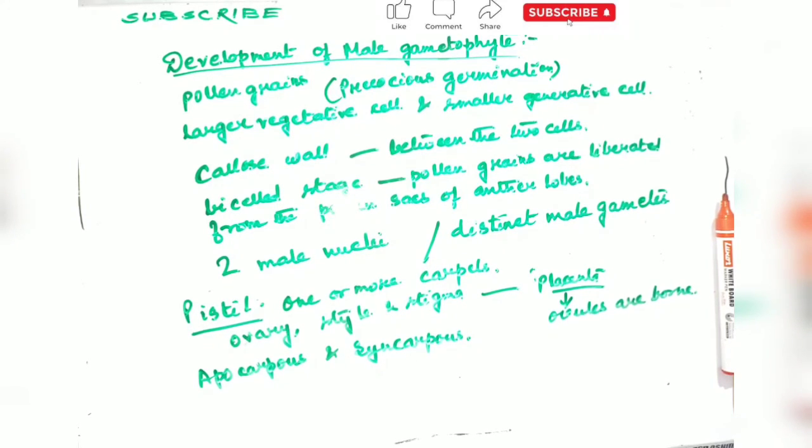The stigma is the upper generally knobbed part of the pistil. It acts as a landing platform for the pollen grain, while the style is the generally long and slender part of the pistil which raises the stigma to increase the chances of pollination.